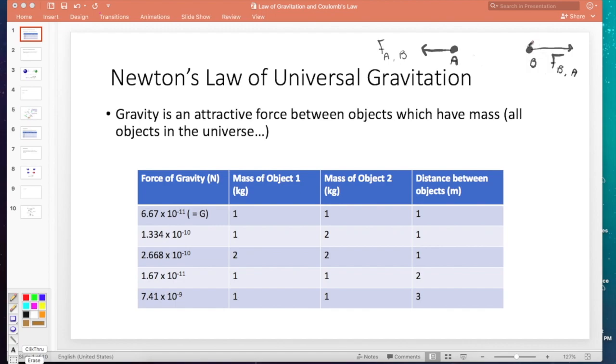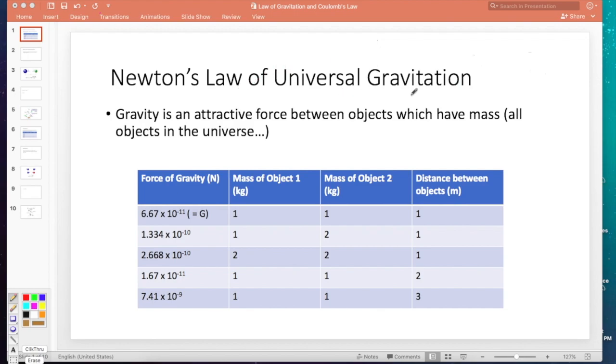Maybe B is you pushing on a wall. Object A would be the wall, so the wall is feeling your push. What does the wall do back? The wall pushes back, so you feel the wall's push. Remember, Newton's third law says that those forces are equal in size, but opposite in direction. So that's going to be really important to remember today as we talk about these two fundamental laws of the universe and the way the universe works.